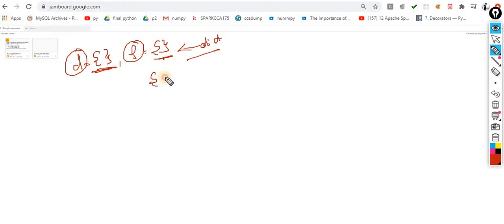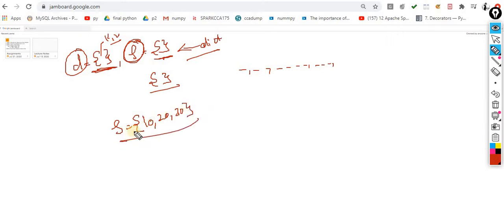Because the representation of the set is the same, the curly braces. But a dictionary, as we studied in great detail, is a collection of key and value pairs, whereas a set is a collection of heterogeneous objects. So if I want to define a set, you are supposed to do it like this, and now this becomes a set.